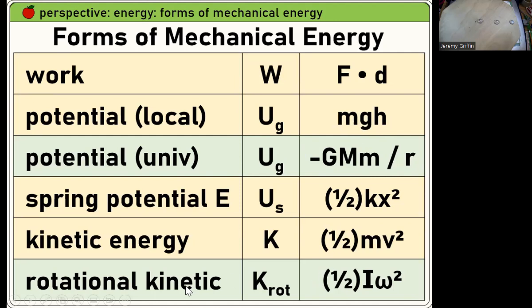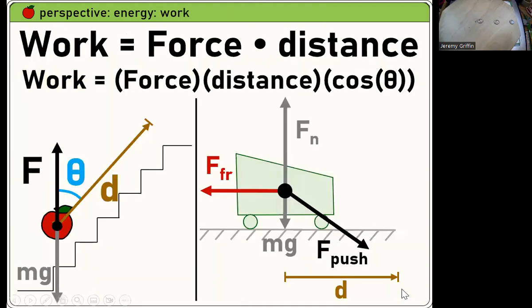And the last one on this list, all the way at the bottom, rotational kinetic energy. If something is rotating, there's energy involved with it rotating. And the simplest way to account for that is 1/2 I omega squared: rotational inertia, angular velocity. Just pop it all in.